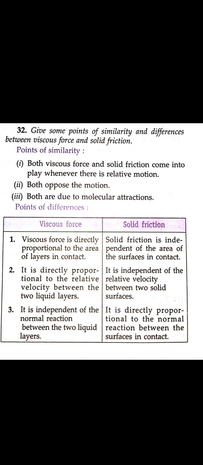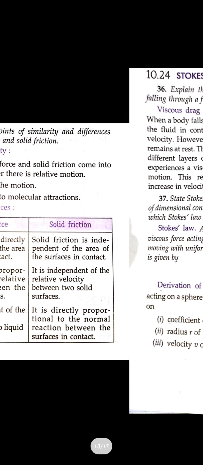Viscous force is directly proportional to the relative velocity between the two liquid layers, that is, how fast they are moving over each other. Solid friction is independent of the relative velocity between the two solid surfaces; whatever your motion is, it will just oppose that motion. Also, solid friction is independent of the normal reaction in the viscous case, whereas solid friction depends on the normal, that is perpendicular, force acting on it.